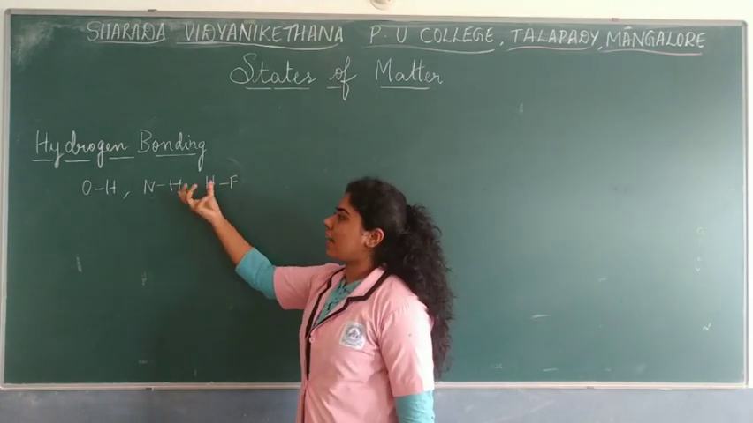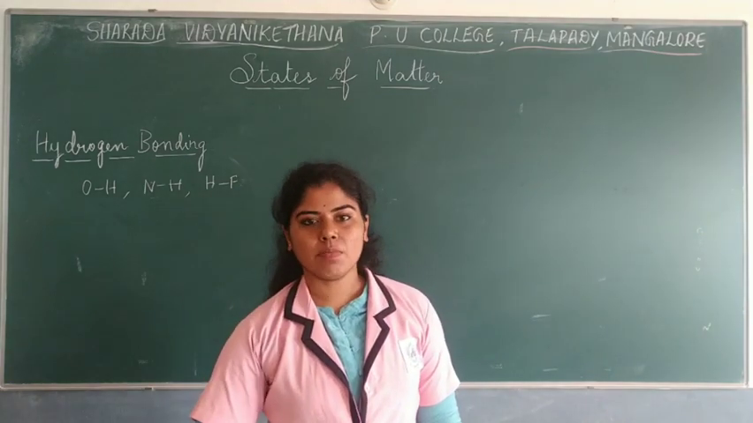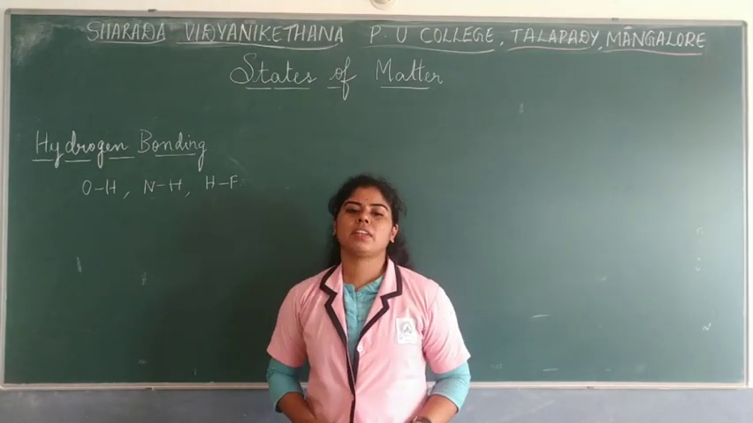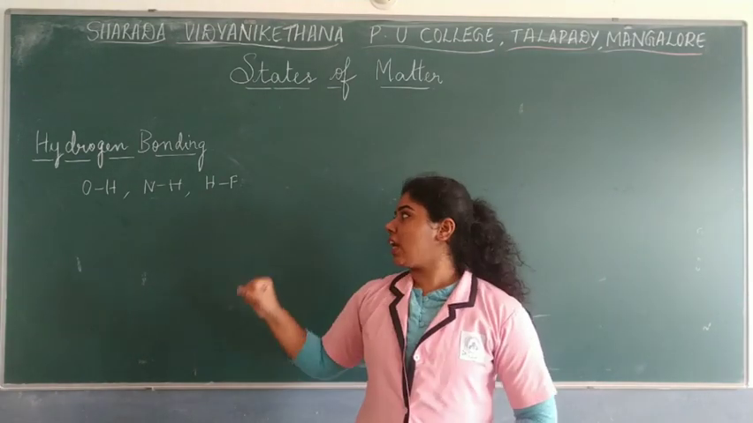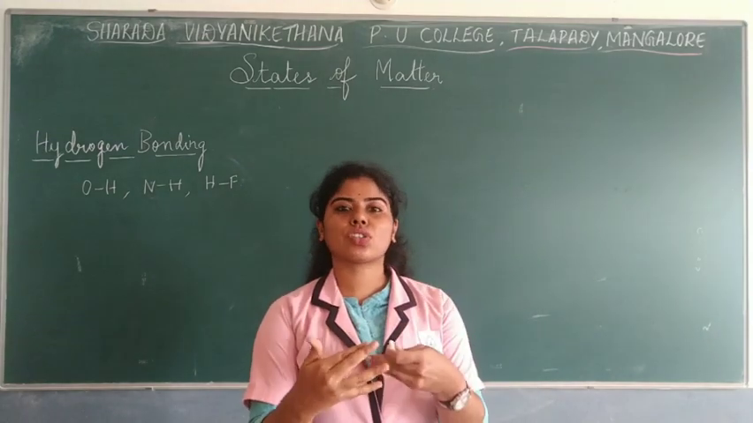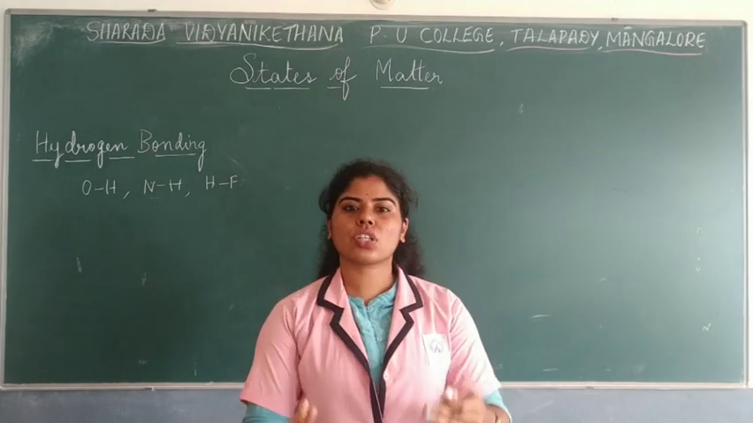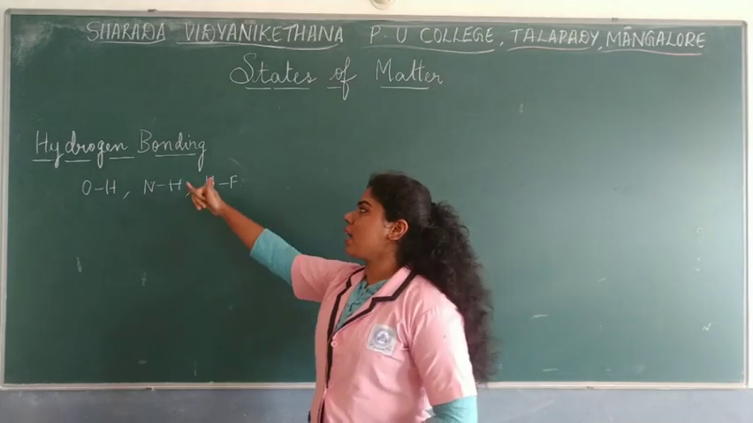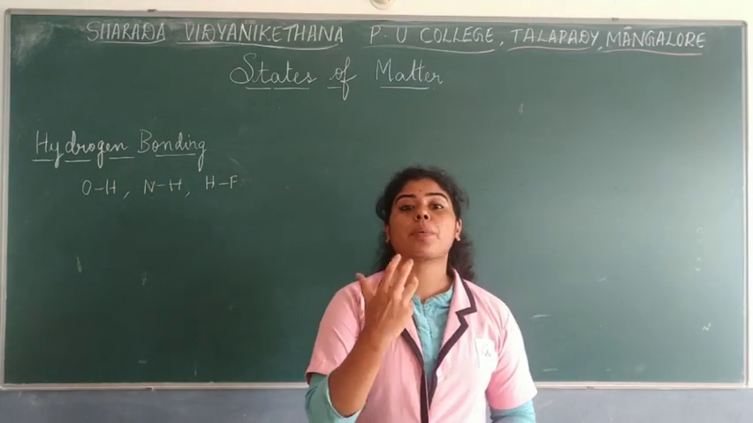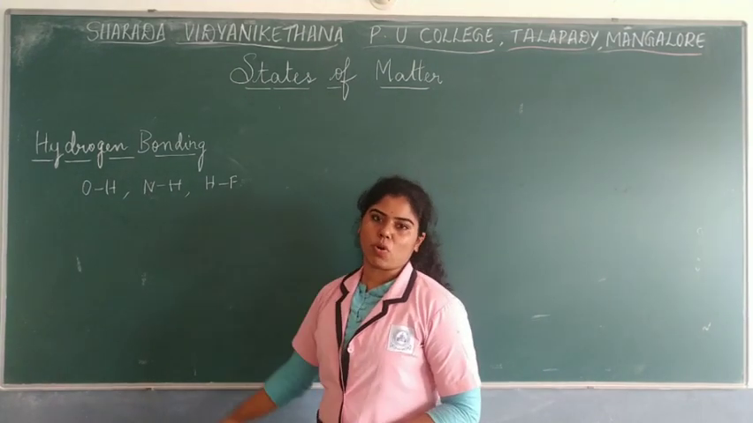So this hydrogen bonding occurs between a highly electronegative atom, the most electronegative atoms, and the hydrogen. Very simple to understand. Now this particular hydrogen bonding has a very good application: it helps in the structural determination of proteins and nucleic acids. All these structural determinations can be done by the study of hydrogen bonding, and also the properties can be studied by the use of this hydrogen bonding.